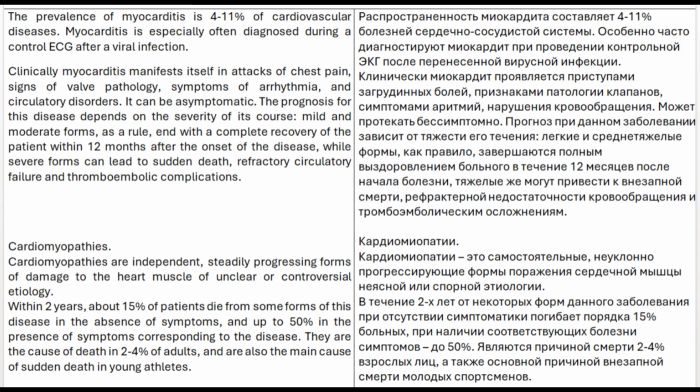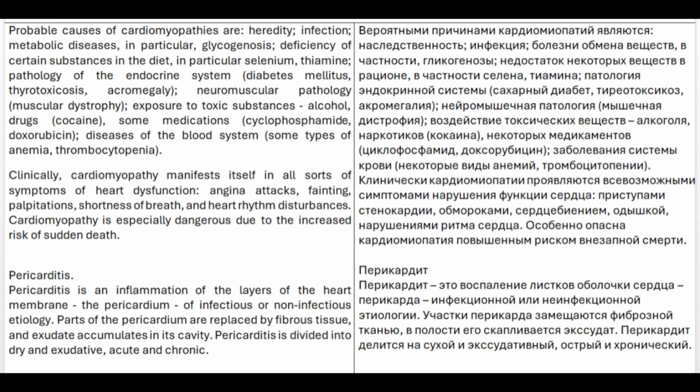Cardiomyopathies. Cardiomyopathies are independent, steadily progressing forms of damage to the heart muscle of unclear or controversial etiology. Within 2 years, about 15% of patients die from some forms of this disease in the absence of symptoms, and up to 50% in the presence of symptoms corresponding to the disease. They are the cause of death in 2 to 4% of adults, and are also the main cause of sudden death in young athletes. Probable causes of cardiomyopathies are heredity, infection, metabolic diseases, in particular, glycogenesis, deficiency of certain substances in the diet, in particular selenium.